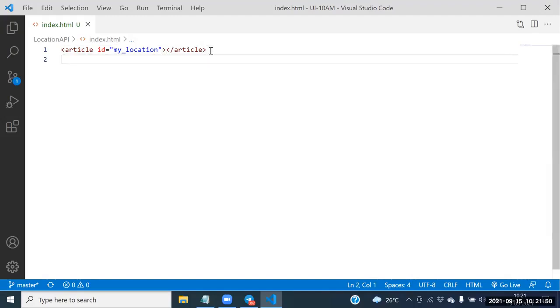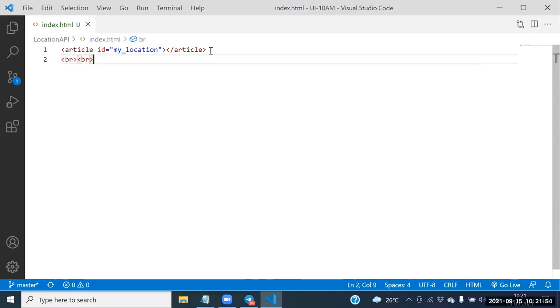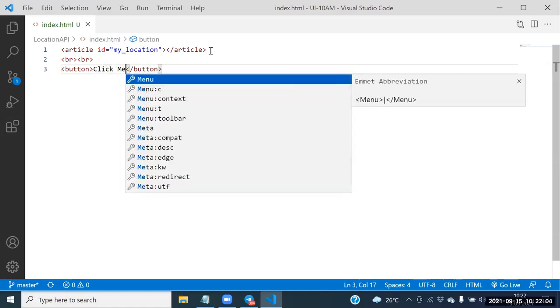Here itself, can I take one button tag? Yes, sir. Let me take the button. What do you want to place here on the button? We need to place the click me here.